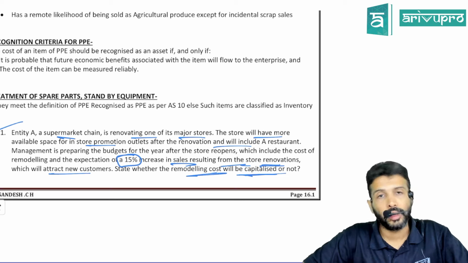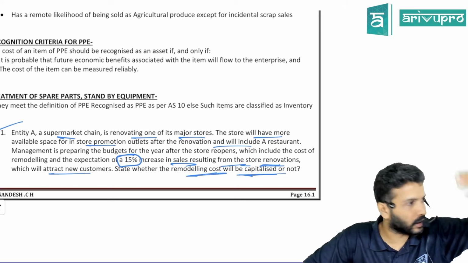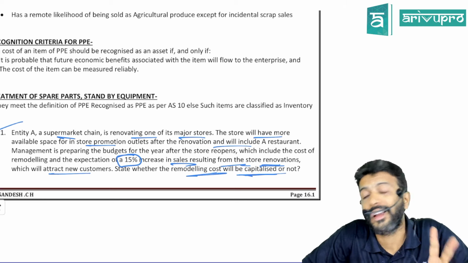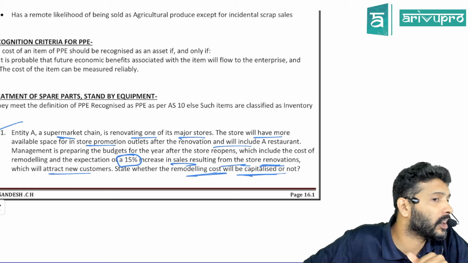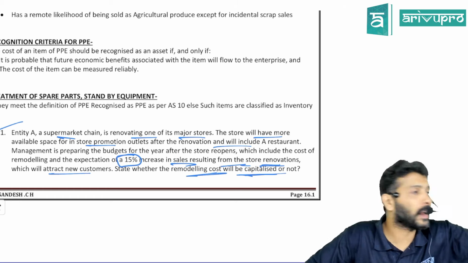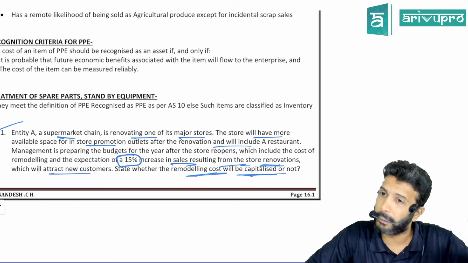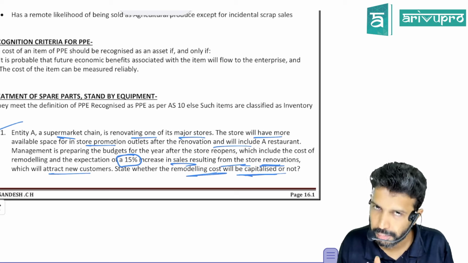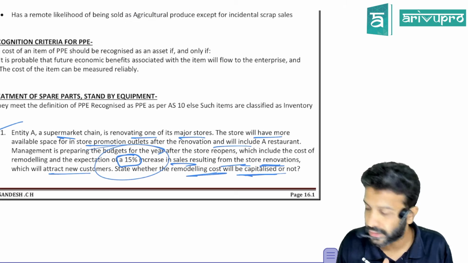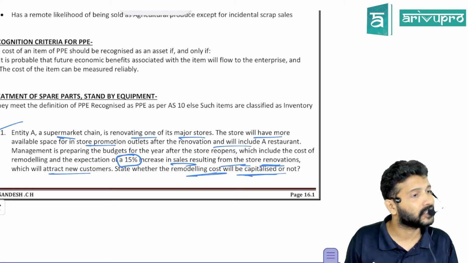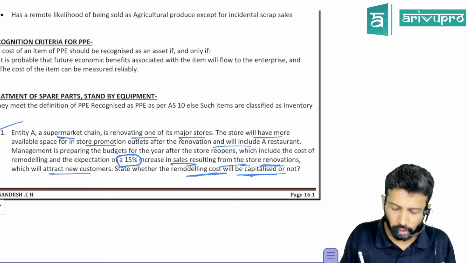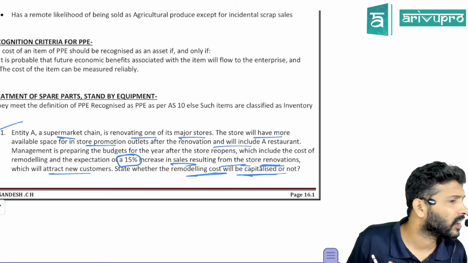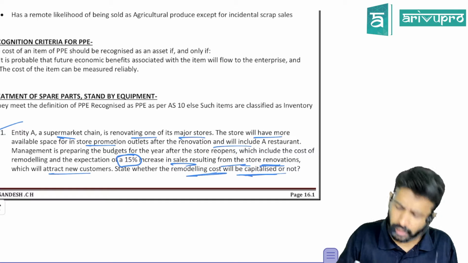That's all? No. If you want to call it PPE, there are 3 criteria. But if you want to show PPE in the balance sheet, there are 2 more recognition criteria. What are the 2 recognition criteria? Future economic benefits and cost measurement. Due to this renovation, is the company getting some future economic benefits? Yes. They're saying there is a 15% expected increase in sales, which means there is some benefit. You're doing remodeling, so won't you know the cost of remodeling? So cost is also measured reliably. So can you capitalize this? Very much yes, that is the answer.